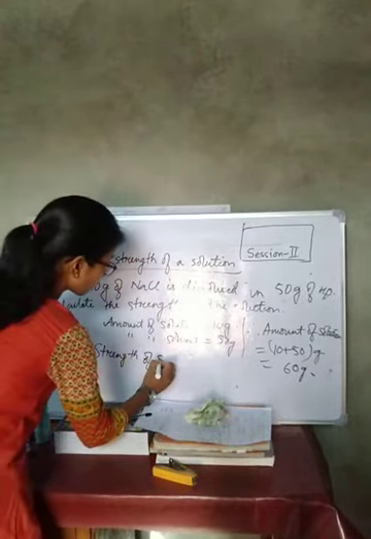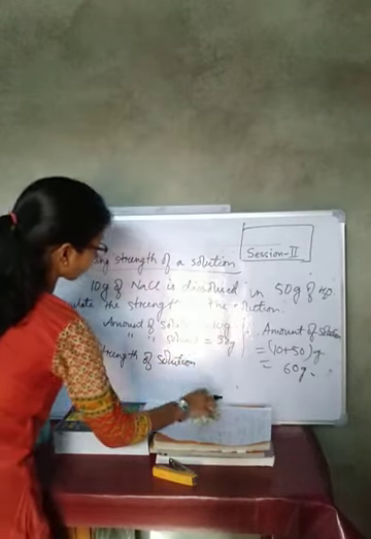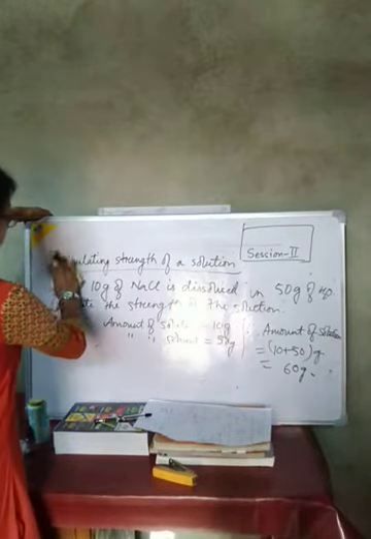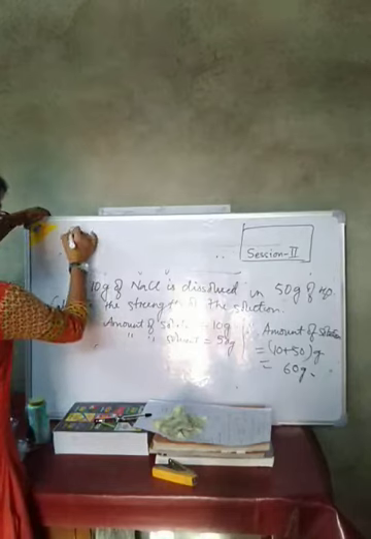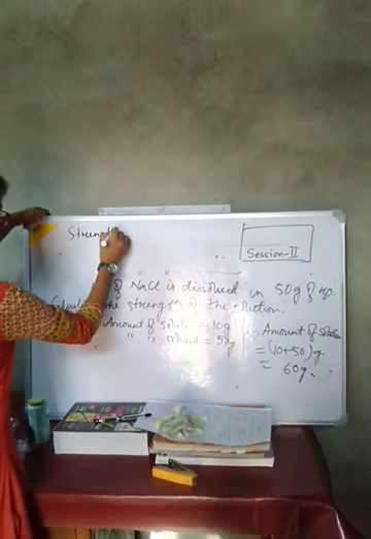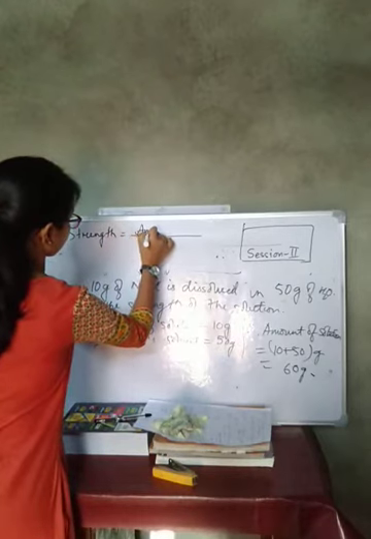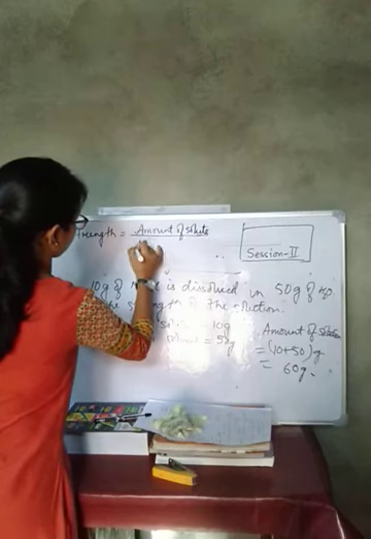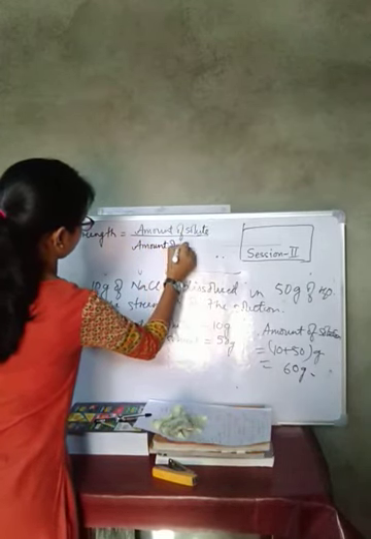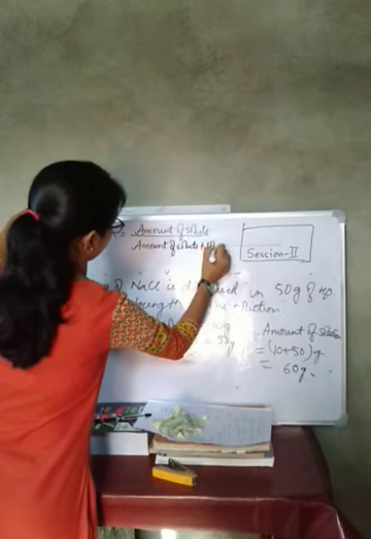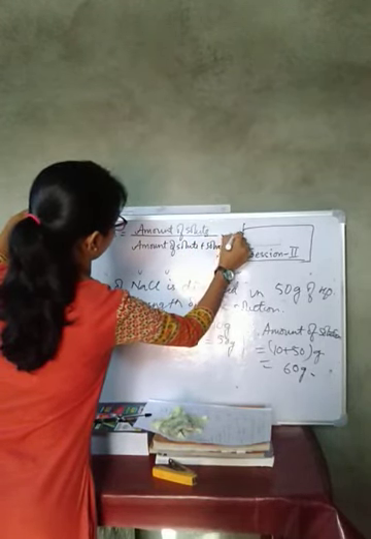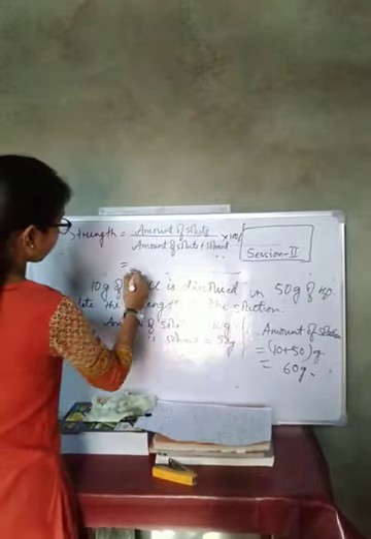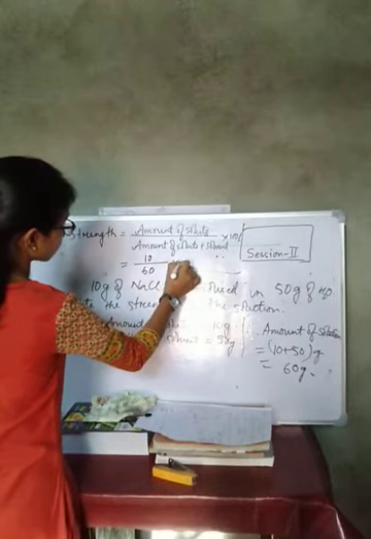Strength of solution is equal to the amount of solute divided by the amount of solution, into 100%. So here, 10 divided by 60 into 100.